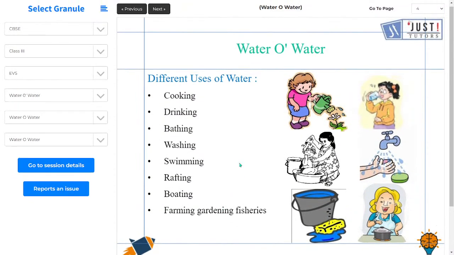Boating. For rowing our boat we need water. We need rivers. We have seen in rivers people do boating, right?